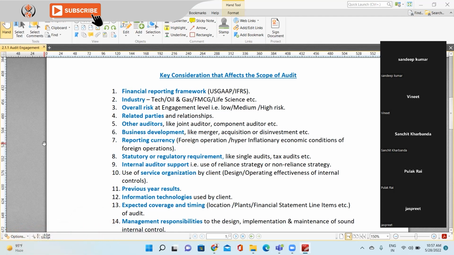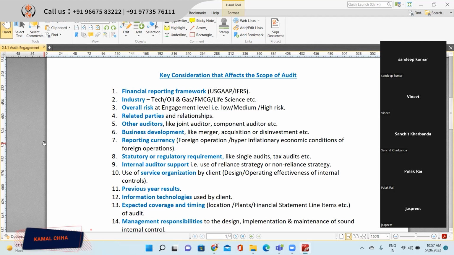Next is use of service organizations by the client. If the client is using service organizations, that means let's say they have outsourced payroll services, or digital marketing services, or security services or office maintenance services, right? For those service organizations to whom they have outsourced, how are their design and implementation of internal control, and the effectiveness of their internal control, right?